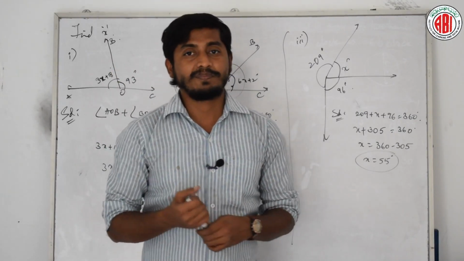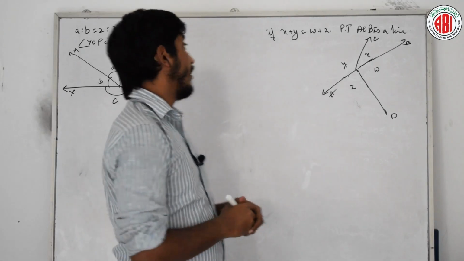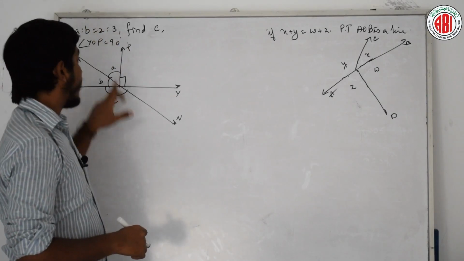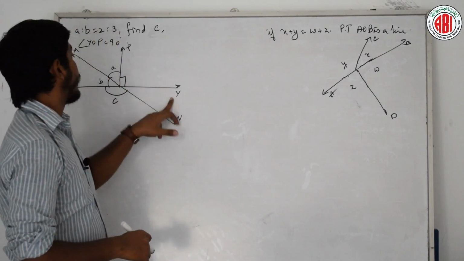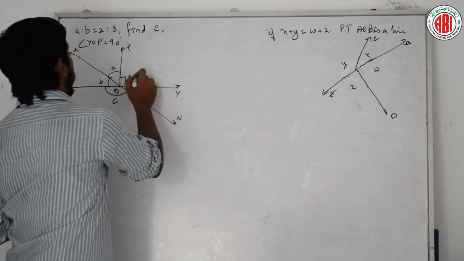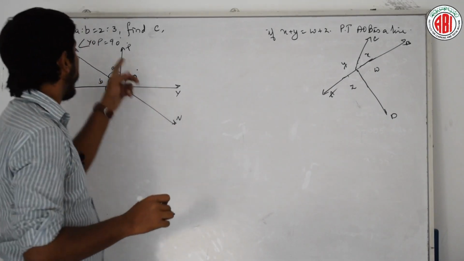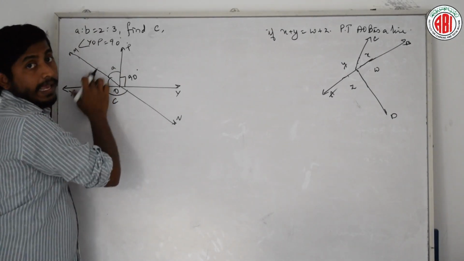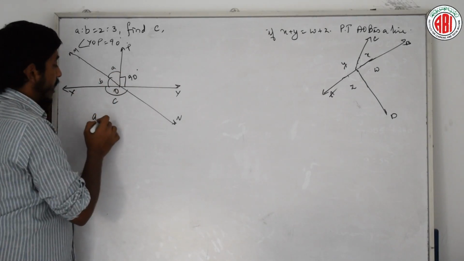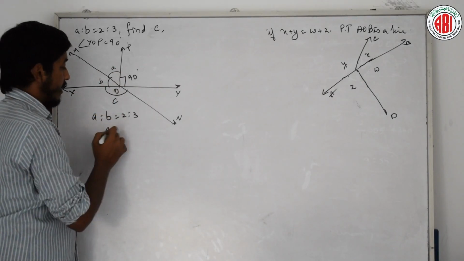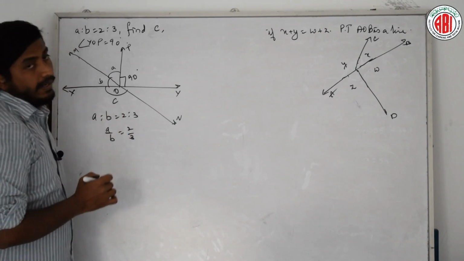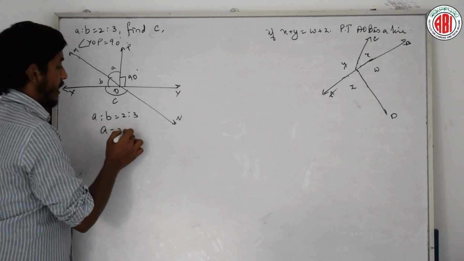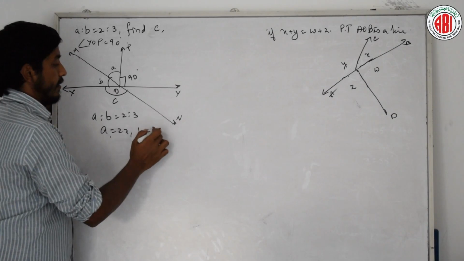Shall we move on to the next problem? Let's do. Look at these questions here. Here, he gave the ratio between angles A and B as 2:3. Then he is asking us to find this angle if YOP is 90 degrees. Okay, how do we find it? Here, A is to B is equal to 2:3, that is A by B is equal to 2/3. Or else we can directly take A as 2x, B as 3x.